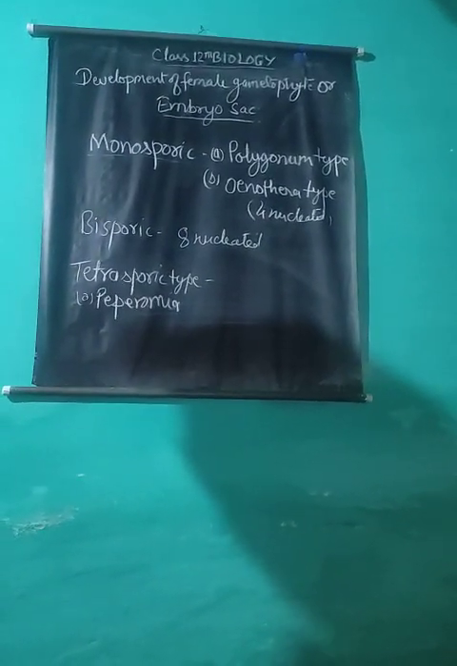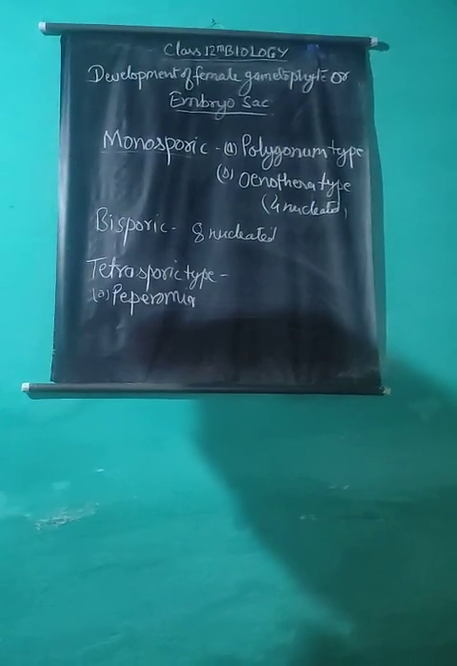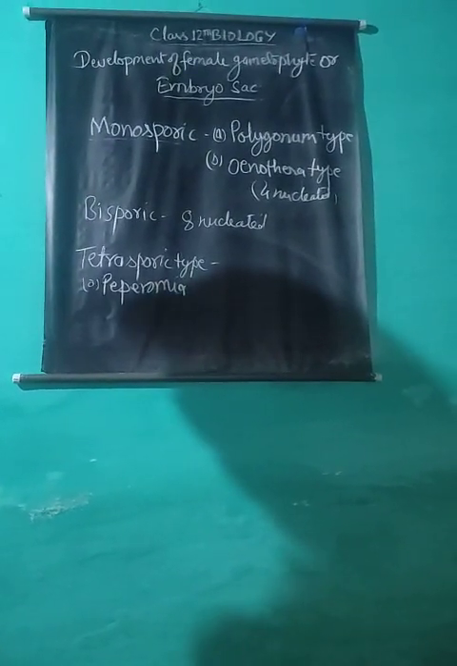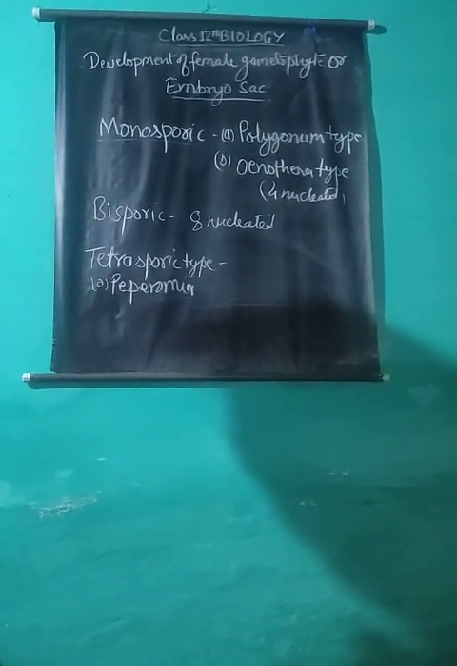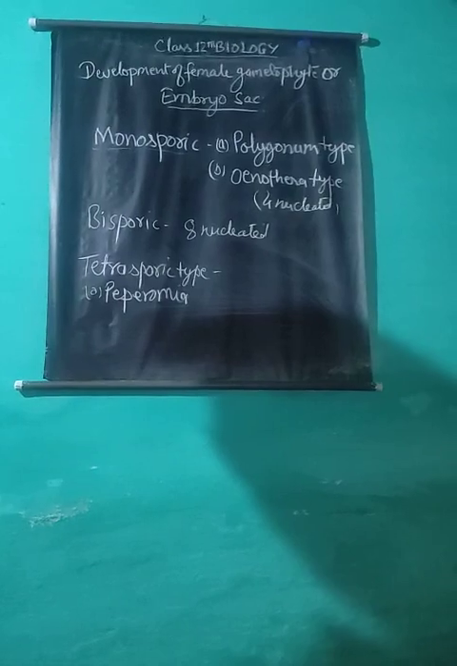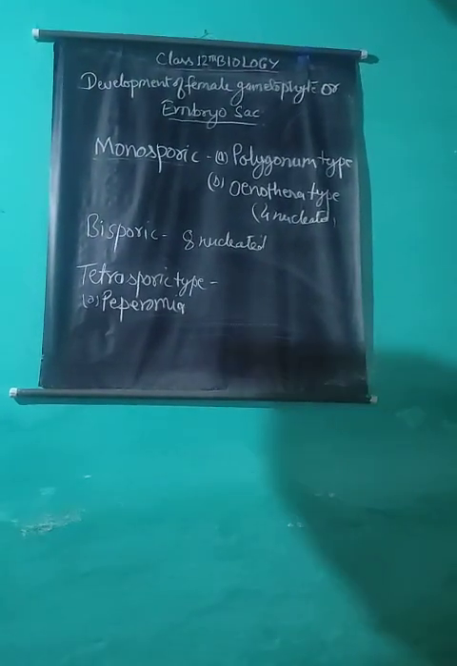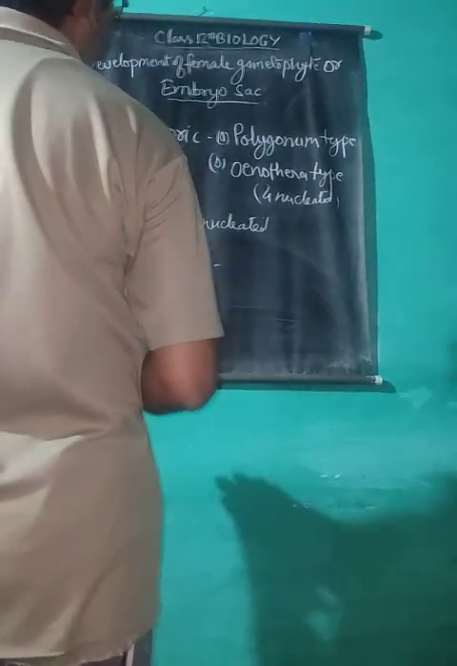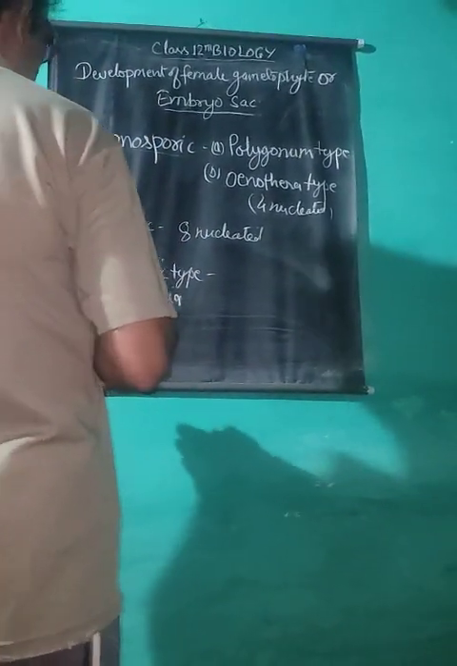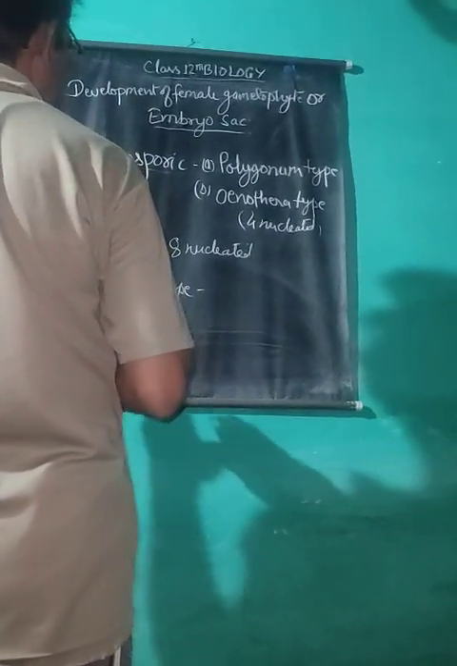Development of all the 10 types, 2 monosporic, 1 bisporic and 7 tetrasporic, of embryo sacs, starting from the megaspore mother cell to the mature embryo sac. The monosporic type of embryo sac is most common in a variety of angiospermic plants.